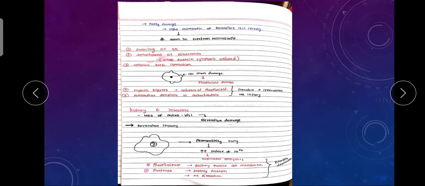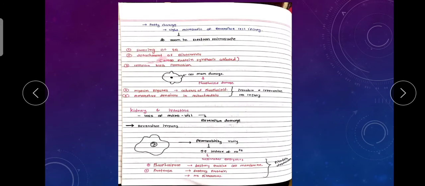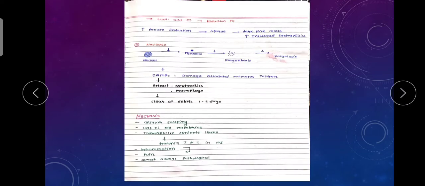Okay, so two enzymes are required for the denaturation of protein. Second is DNase or the nuclease. Okay, so as we know, protease and phospholipase destroy the entire cell membrane. So what happens? Lactic acid increases, and lactic acid has a very low pH. So there is a reduction in pH and an increase in protein destruction.